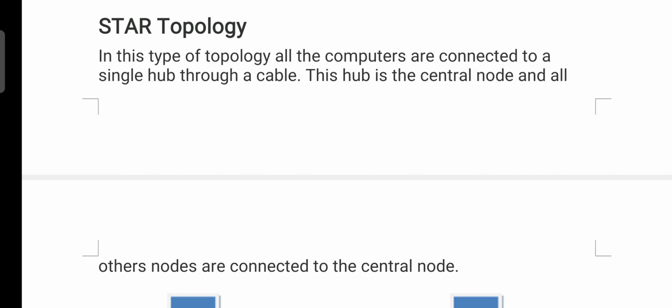If you want to know about bus topology and ring topology clearly, please see the previous class video because I already explained about those two topologies. Okay, today we are going to discuss star and mesh topology.